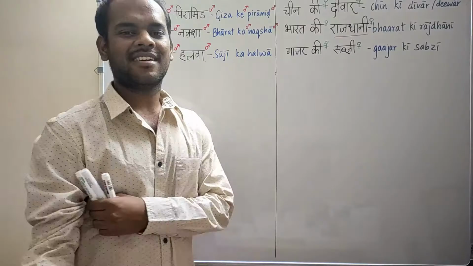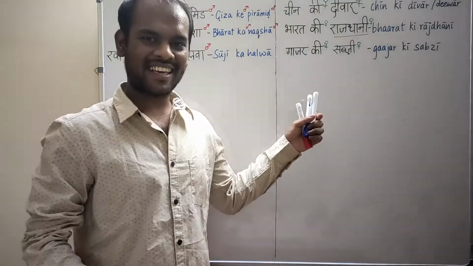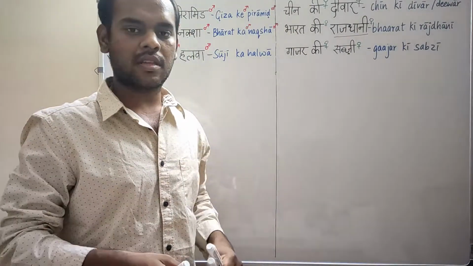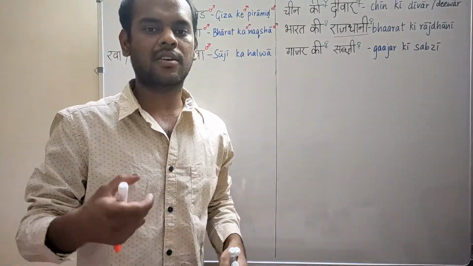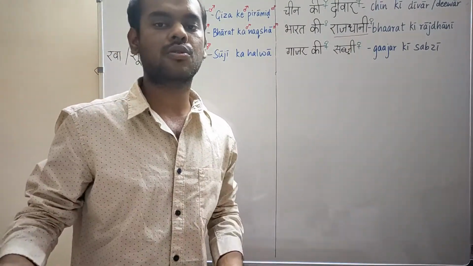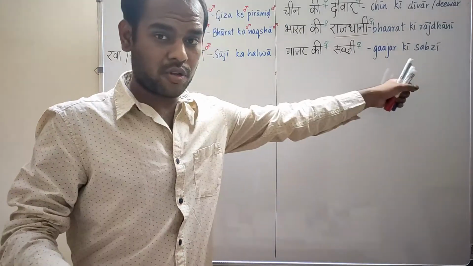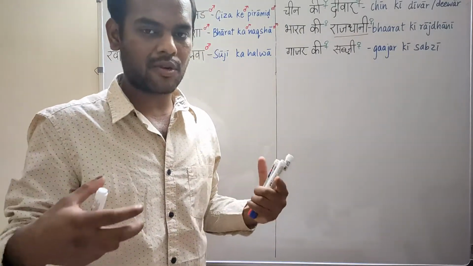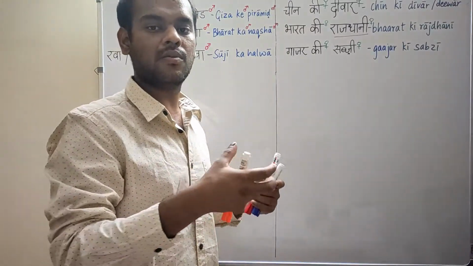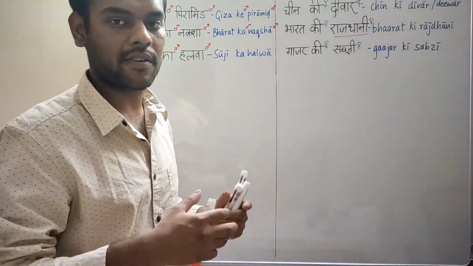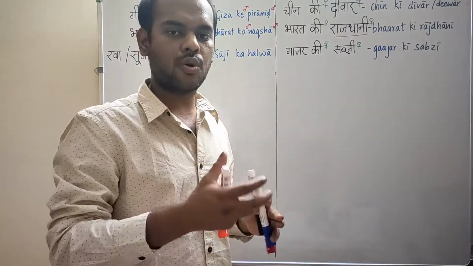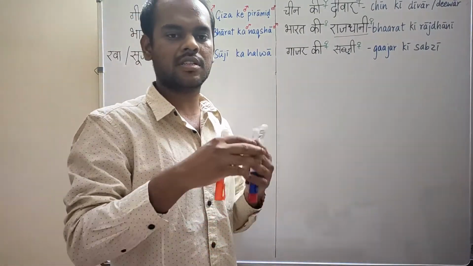Okay. Now we have gajar ki sabzi. Gajar, as I just told you, is carrots. The word sabzi means vegetable, but a cooked vegetable or curry is also called sabzi. Here I am not using the word curry. I am not saying carrot curry because we don't add water to it. It's not liquid. It doesn't have gravy. It's dry. So I'll just say gajar ki sabzi means cooked carrots, and it's not just carrots.